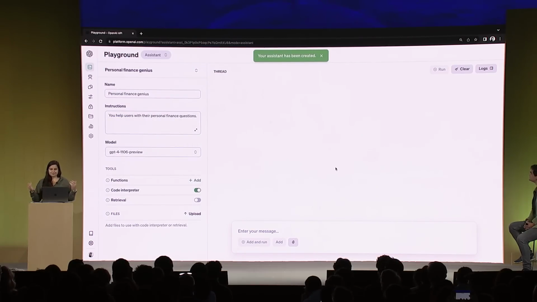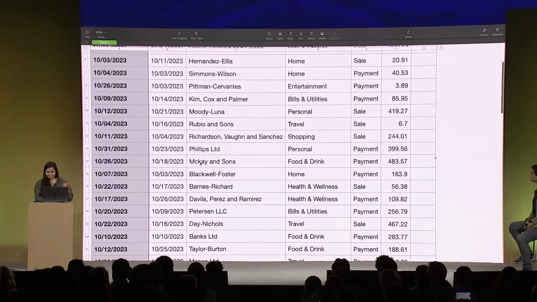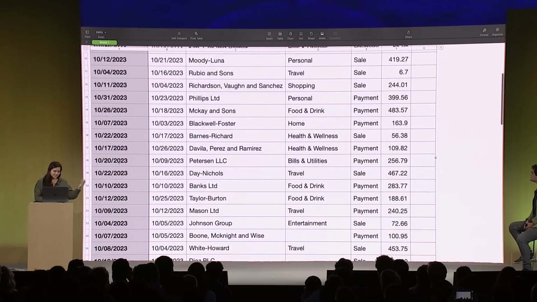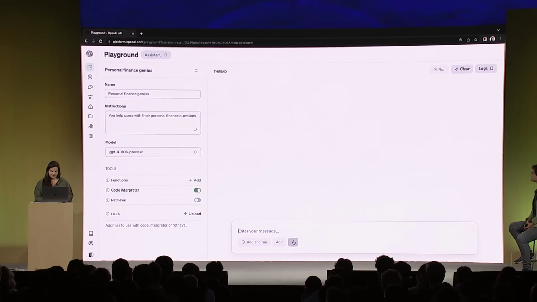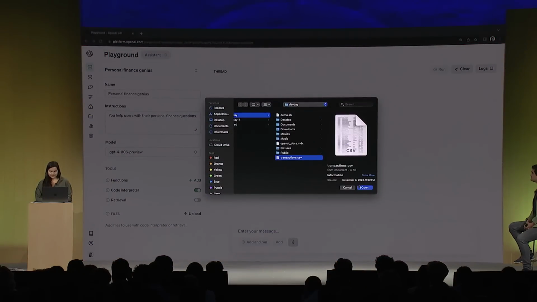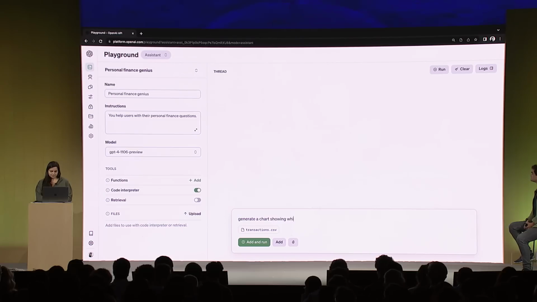So now a user has come to my application, and they want to analyze a spreadsheet of their transactions. Let's take a look at what it looks like. You can see there's a bunch of info in here, a bunch of numbers. The dates aren't even sorted. It's pretty messy. Let's upload that to the thread. And now my user is asking for a chart. So generate a chart showing which day of the week I spend the most money.